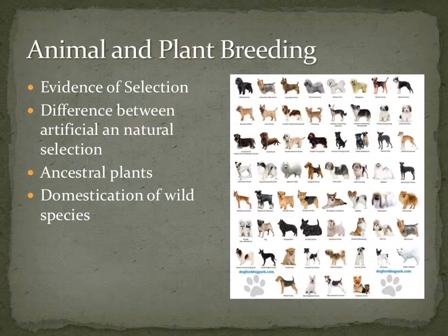Ancestral plants. It would be difficult to identify ancestral plants compared to today's plants. An ancestral tomato only weighed a few grams compared to a modern tomato, which can weigh up to 2 pounds. Wild cabbage has given rise to 5 different vegetables: broccoli, domestic cabbage, kohlrabi, Brussels sprouts, and cauliflower. Domestication of wild species took place in only a short period of time. Darwin knew it wouldn't be a stretch for people to accept natural selection.